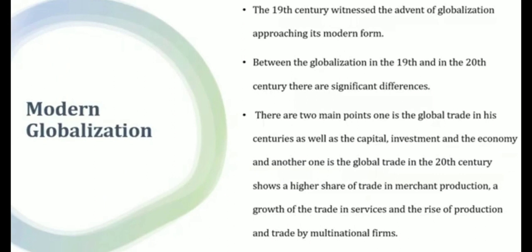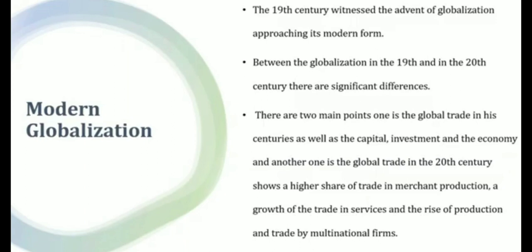So what do you know about this modern globalization? It started in the 19th and 20th century. But there is a lot of difference between the 19th century and the 20th century. There are two important points. In the 19th century, only capital, investment and the economy happened. Only these three things happened during the 19th century.